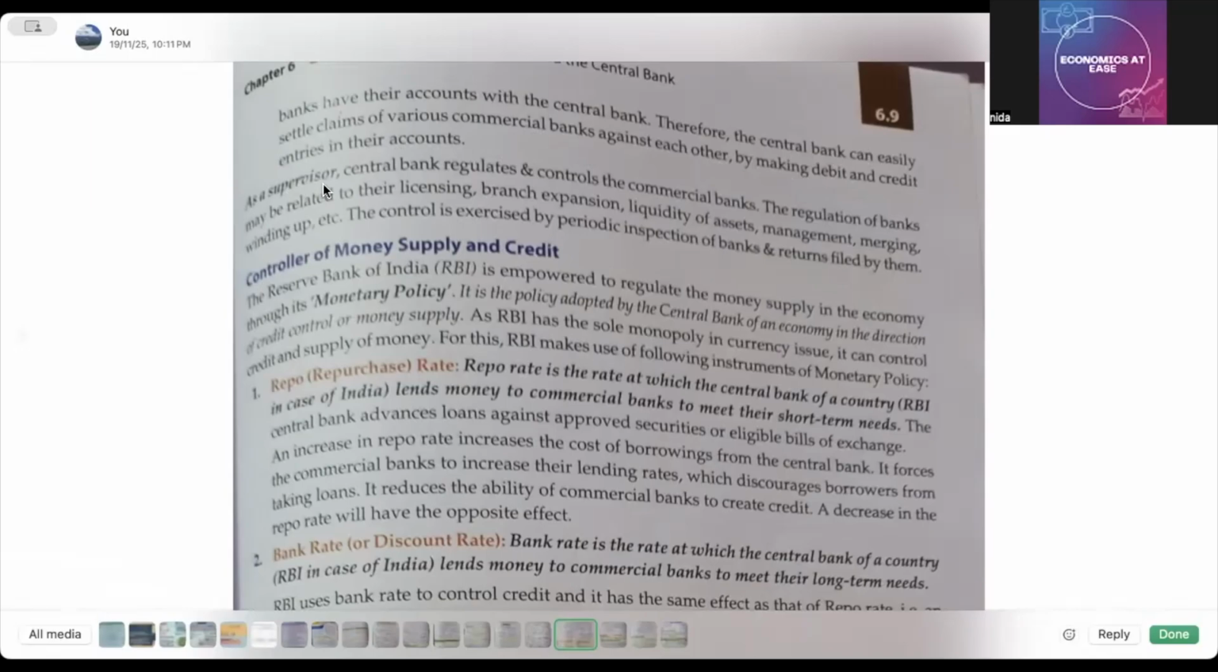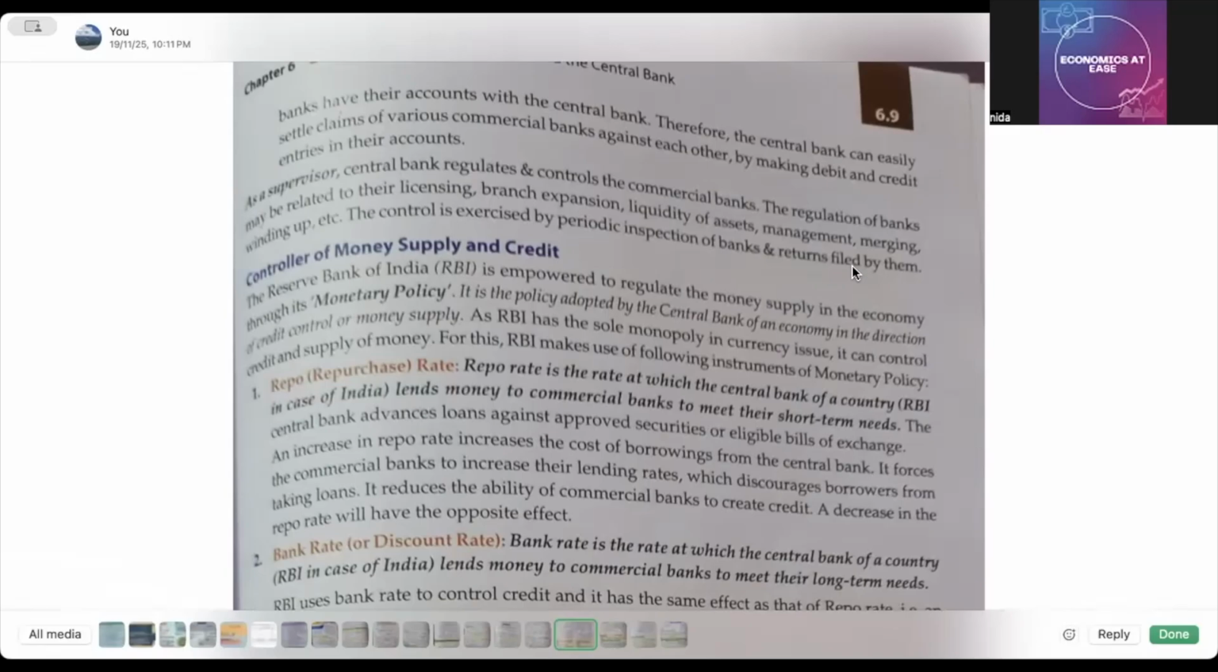Okay. Now, as a supervisor, central bank कैसे act करता है? That is, central bank regulates and controls the commercial banks. The regulation of banks may be related to their licensing. अब ये function supervise करता है. It can act as a supervisor by doing the licensing, branch expansion, liquidity of assets, management, merging, winding up, etc. The control is exercised by periodic inspection of banks and returns filed by them. So you just should know what are the things and how the central bank acts like that.